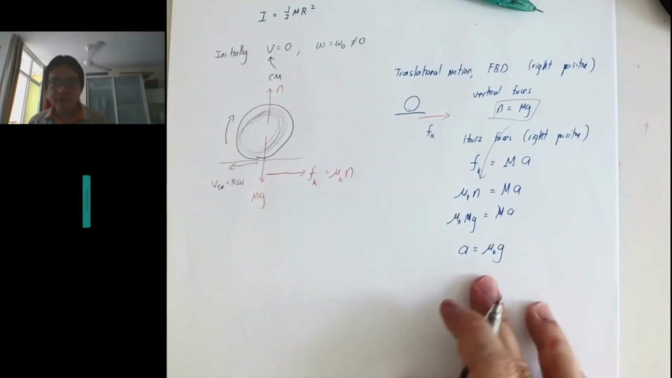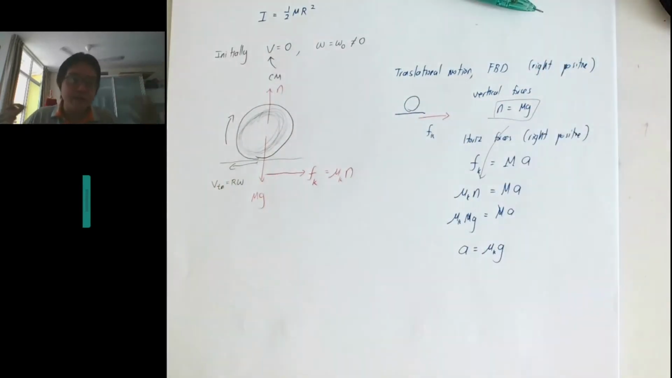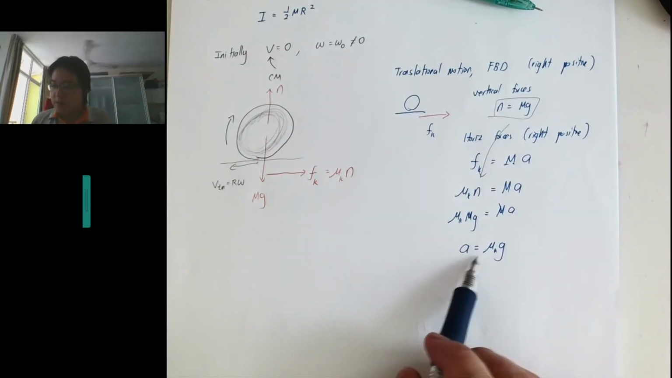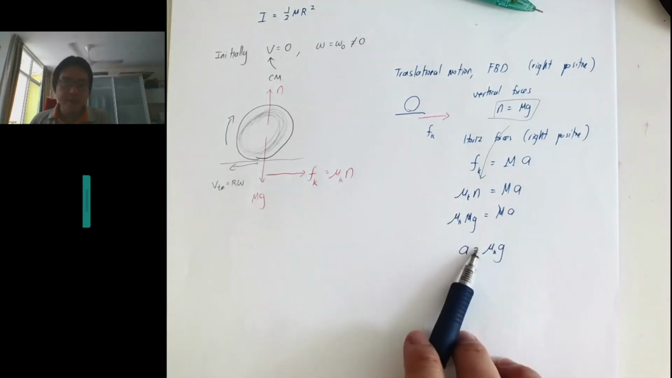Okay, so this one is just the linear motion. We solve it in our normal way from chapter 2. So nothing special about this, right? Get the free body diagram, get the acceleration.